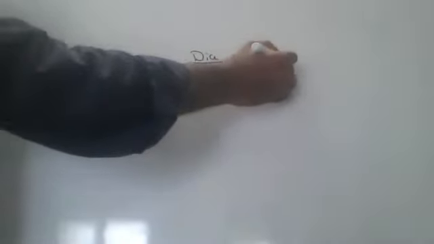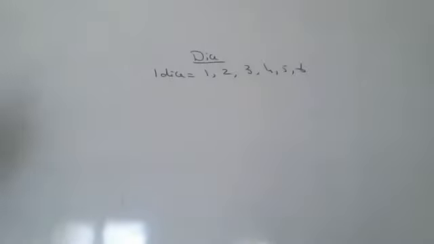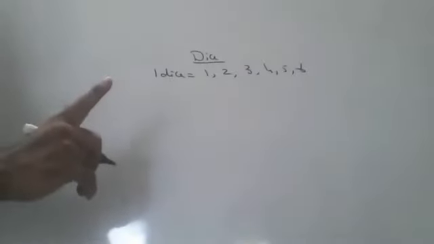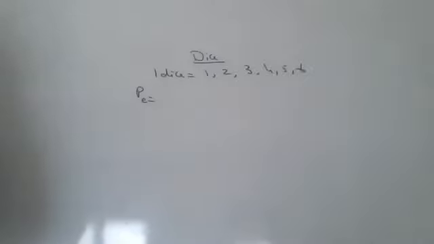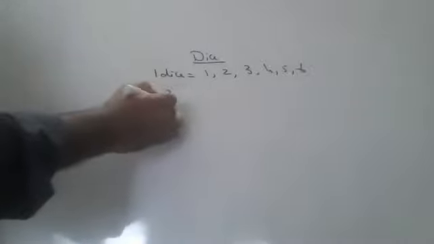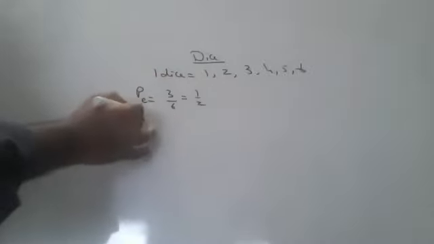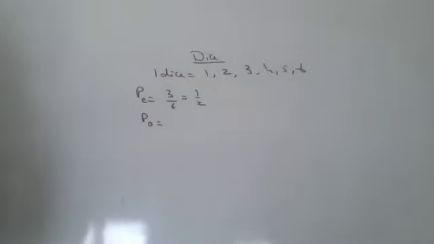If one dice is thrown, you may get 1, 2, 3, 4, 5, 6. They will ask, what is the probability of even numbers? 3 by 6, that is 1 by 2. What is the probability of odd numbers? 3 by 6, 1 by 2.